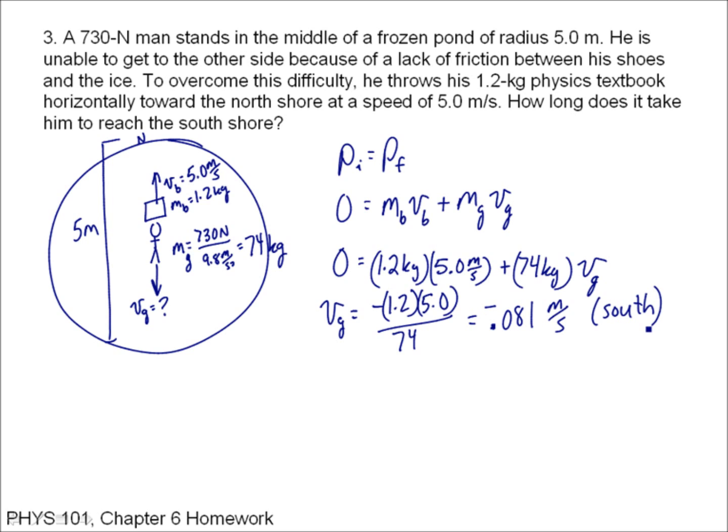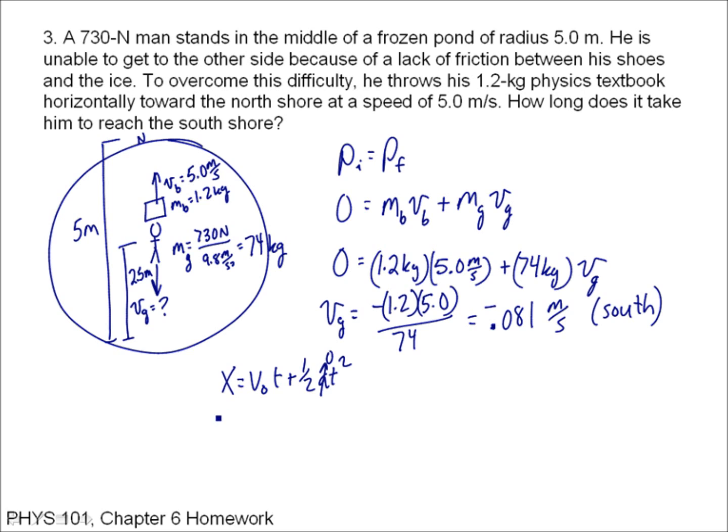Now we want to know how long it takes him to reach the south shore. He was right in the middle of this 5 meter pond, so this distance that he's traveling is 2.5 meters. So I just say x is equal to v naught t plus 1/2 a t squared. Our acceleration is 0. As soon as he lets go of the book, there's a brief time of acceleration while he's throwing the book, but then his acceleration goes away because there's no longer a force acting on him. So the acceleration is 0.